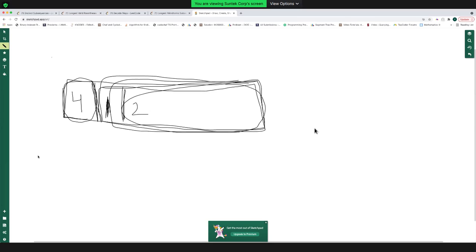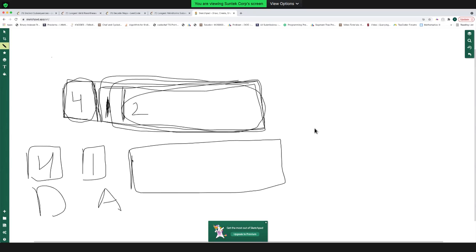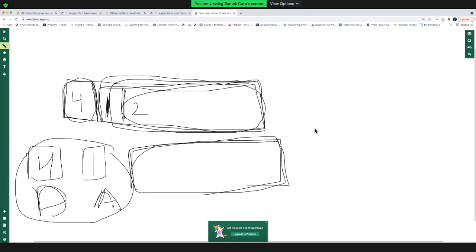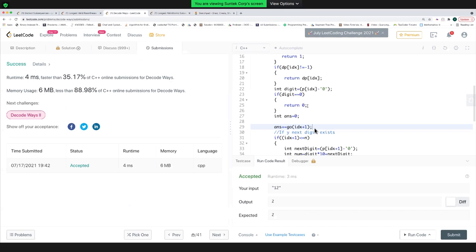Either we are taking this one alone, that means 4 is alone, 1 is alone. They are decoding it in a certain way. This is B, this is A, and we are asking the go function to decode this particular string. The number of ways to decode this particular string is the number of ways of decoding this, because we can append a D or A, both of them, right? And the other case can be we are taking 1 and 2 together, right? Because 1 2 can go together. So we are taking 4 alone, 1 2 together, and we are asking this go function to calculate the answer from IDX plus 2. So if you see my code, this is what I'm doing.